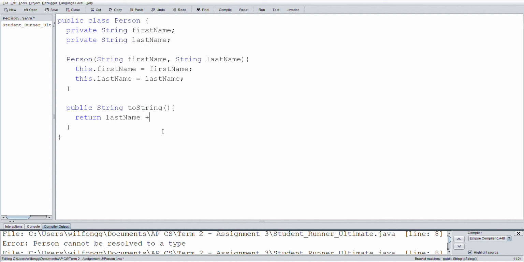Okay, now what are we going to return? We're going to hit plus. We need a comma and a space, so I put those inside of double quotes. And then I'll do the plus sign again so I can concatenate the first name. And now you are done with the first method.